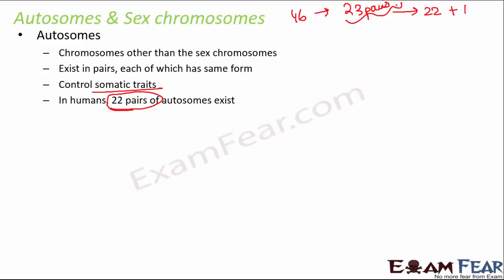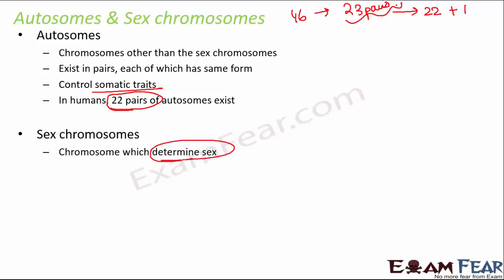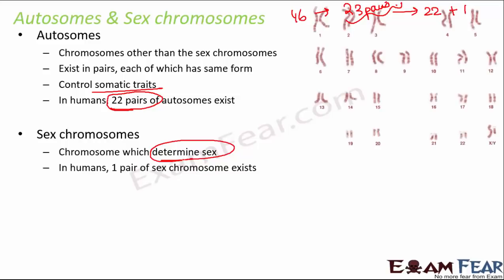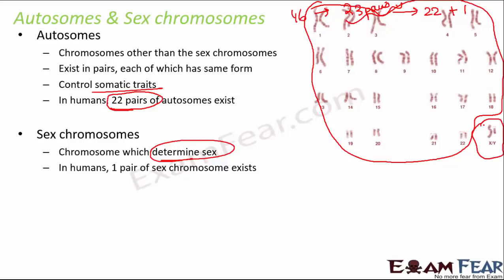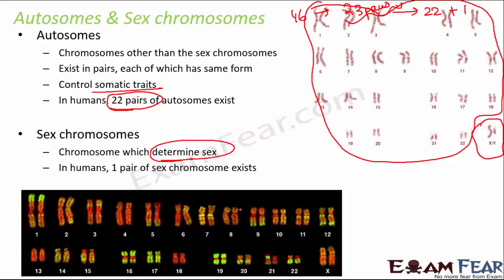When we talk about the sex chromosomes, they determine sex. Whether a person is a male or female is determined by the sex chromosomes. So in humans, 1 pair of sex chromosomes exists. If you see here, all the 22 pairs are the autosomes, and this last pair is the sex chromosome. And the sex chromosome in case of a male is XY, and in case of a female, it is XX.